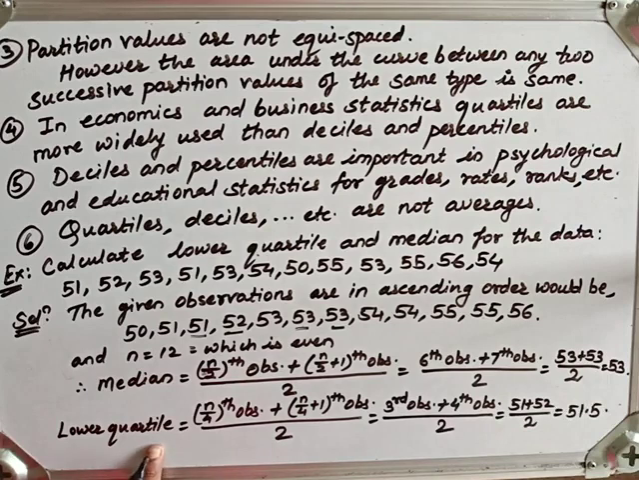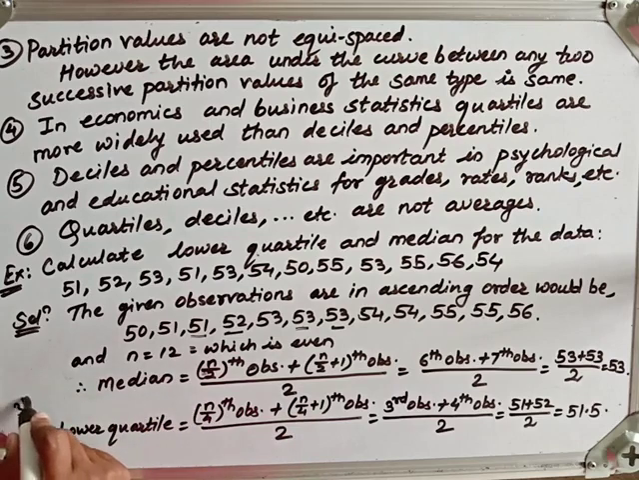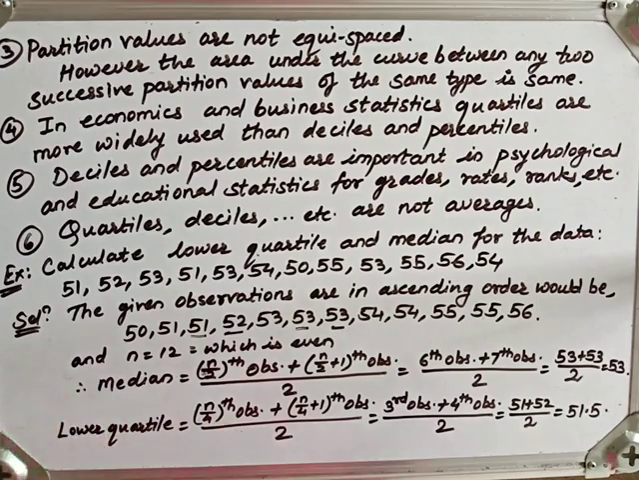Now if the question is asked for the upper quartile, then it will be the 3n by 4th observation and the 3n by 4 plus 1th observation. So 3n by 4 is 3 times n by 4. n by 4 is 12 by 4, so it is 3. 3 threes are 9. So the 9th and 10th observations. The mean of the 9th and 10th observations is the upper quartile.